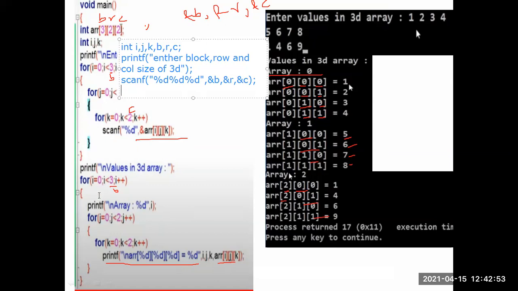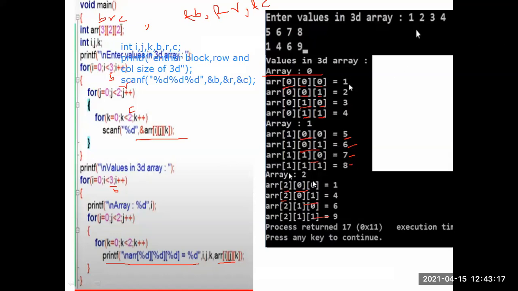So just write here in these loops, instead of 3, just write b value, next r, next c. So in this way you represent the program. Okay. So this is about arrays.